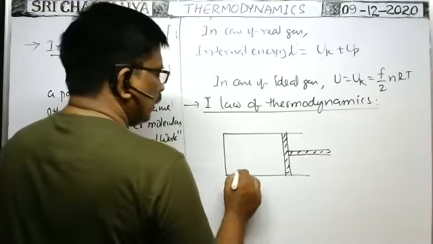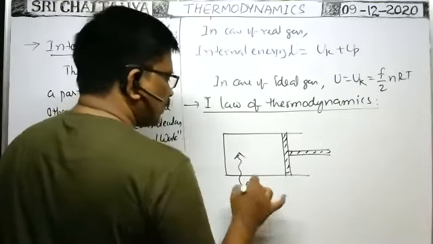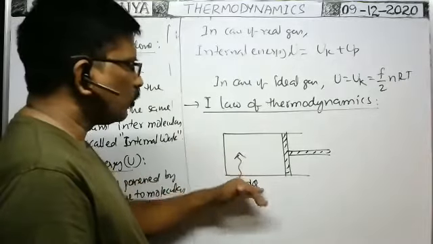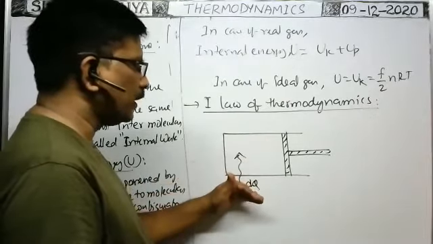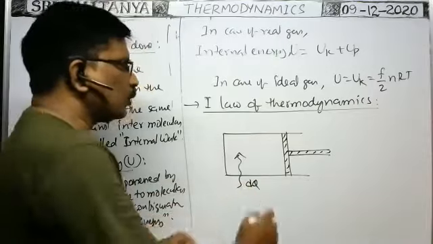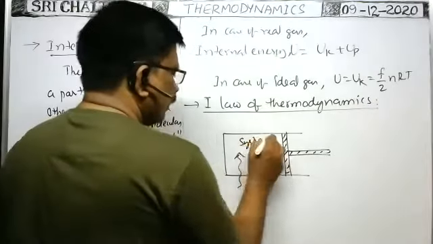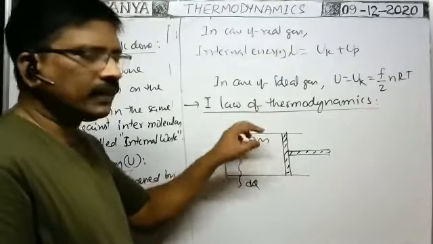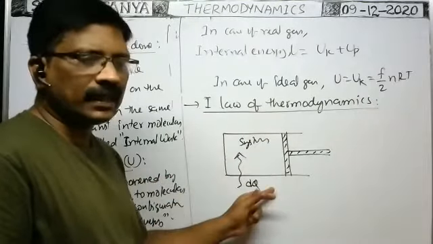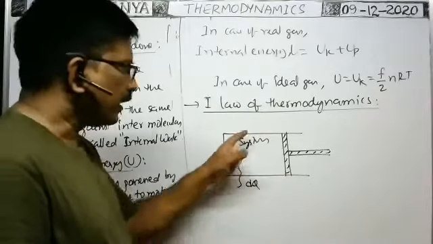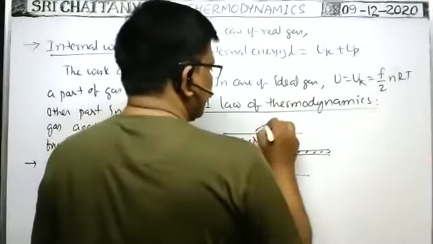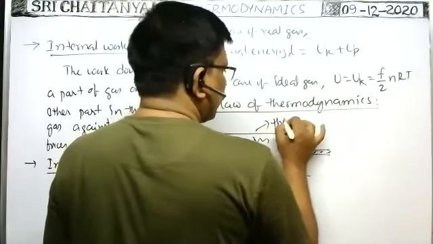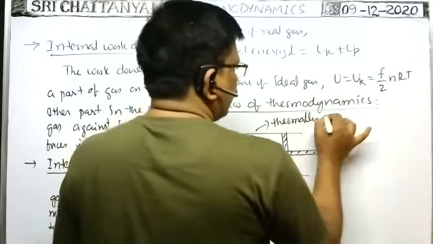Now the amount of heat energy supplied to the gas is dQ. The amount of thermal energy given to the gas is equal to dQ. In order to supply the heat energy from the surroundings to the system, definitely the system must not be enclosed in a thermally non-conducting vessel. No? That's why definitely this vessel is made of thermally conducting material.